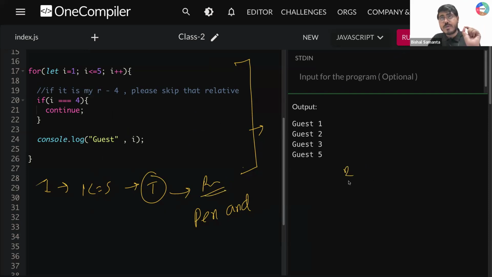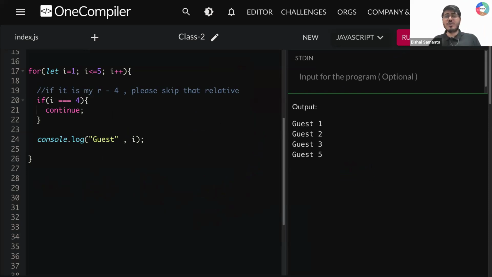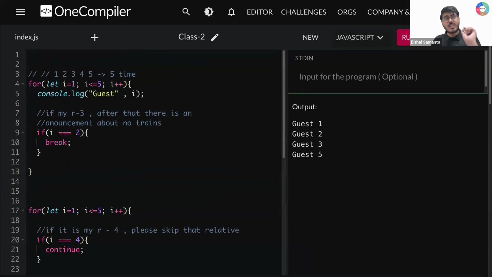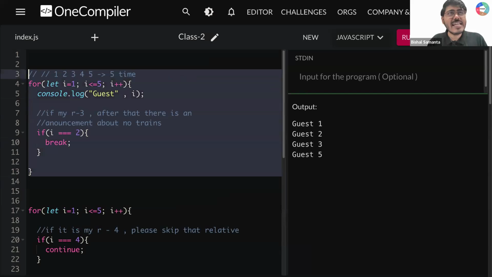So this is homework number 2. So these 2 homework you need to do before joining tomorrow's session. Promise, guys, can you do that? This is with continue. Okay. And another one with a break. Is that clear, guys, to all of you? Can you quickly type 1? Okay, then exactly at this point, we are going to start from tomorrow's session.